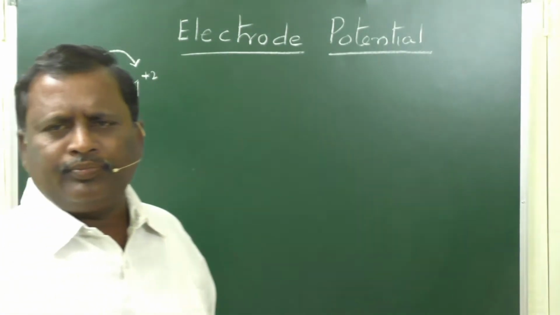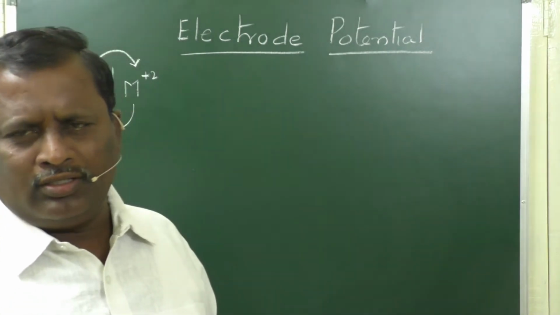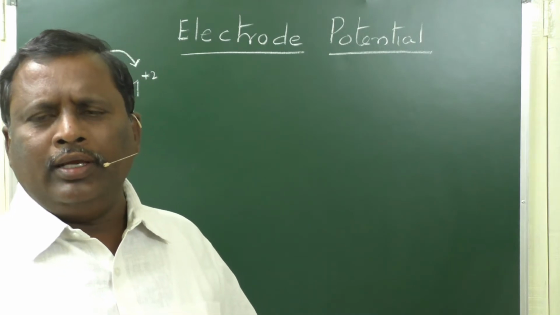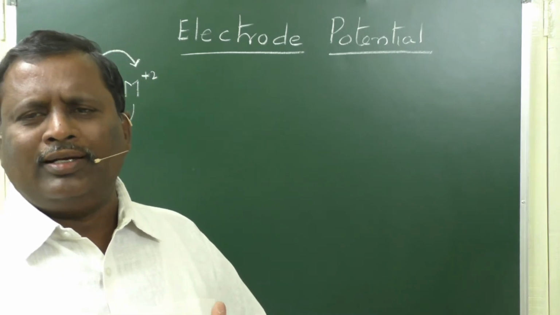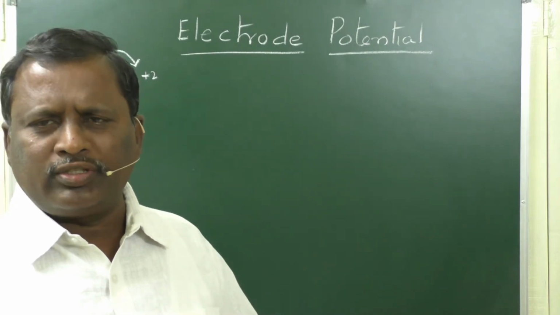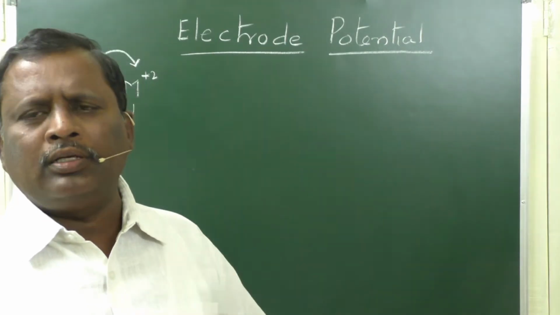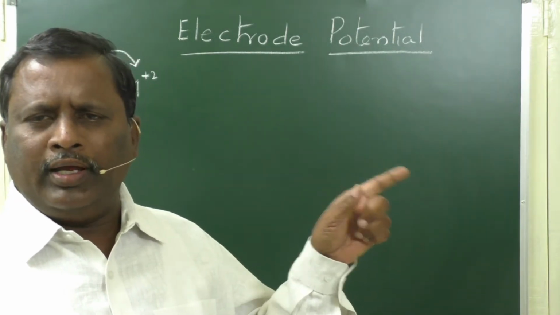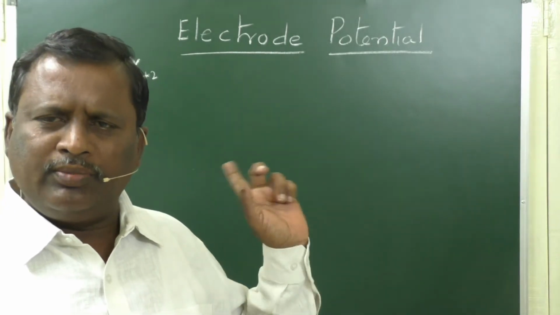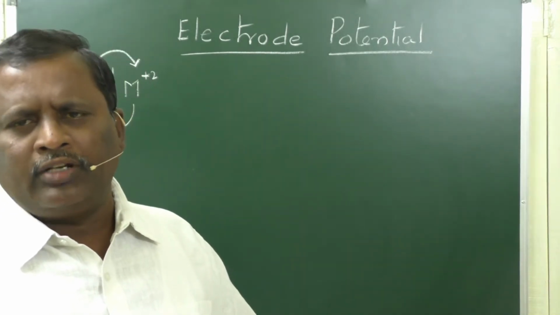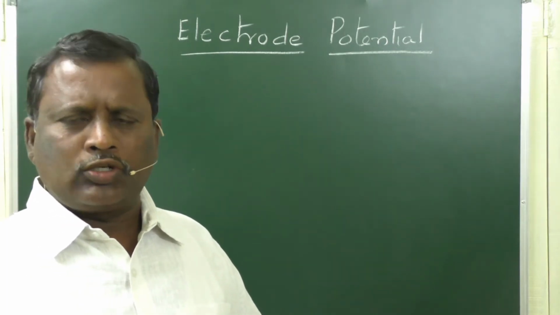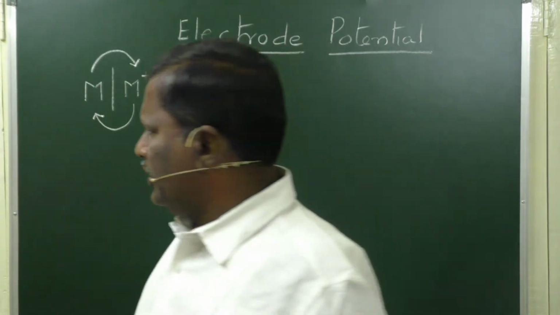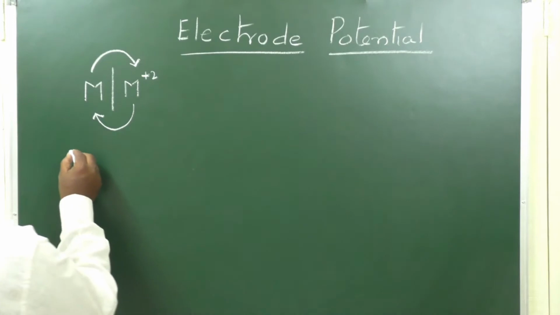When a metal atom is in contact with its ions, atoms try to convert into ions and ions try to convert into atoms. This will be a reversible process. This will happen only when it is connected to another similar system, which we call an electrode. Here we have a term called standard electrode.